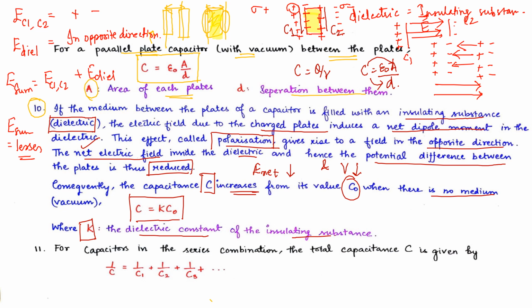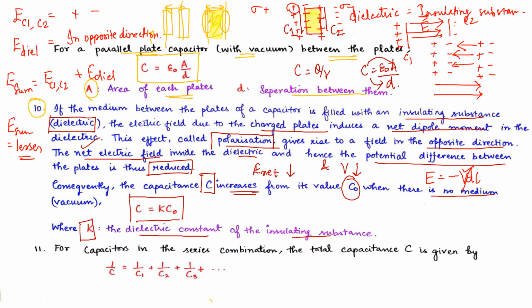As we know, the relation between E external and voltage is E equals V upon dl. So in this case, as the electric field increases or decreases, it will ultimately increase or decrease the potential also. So when the electric field is lessened, our potential also gets less.